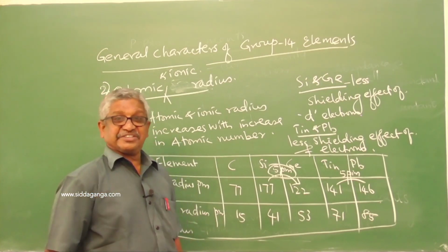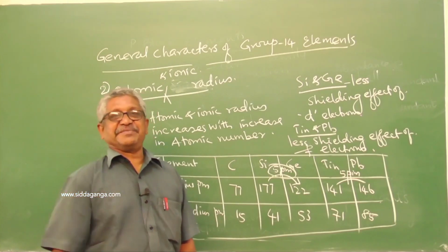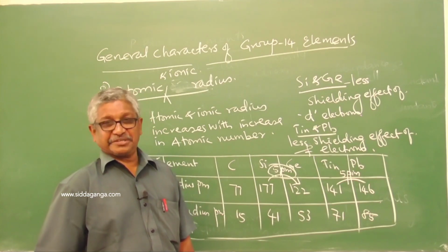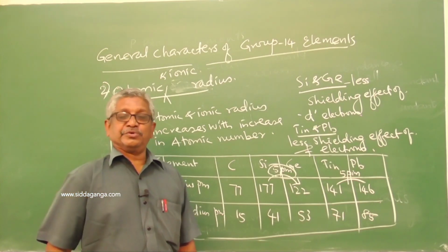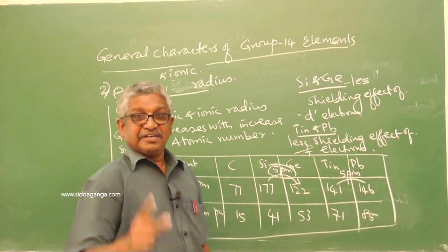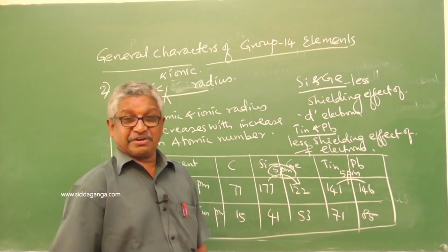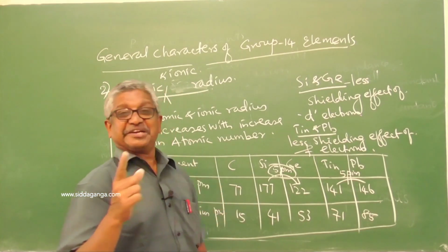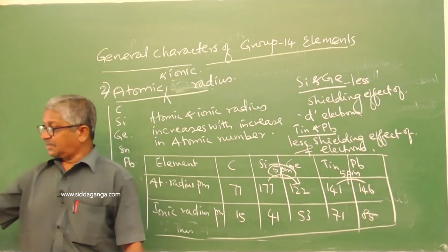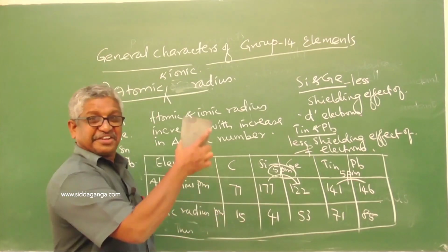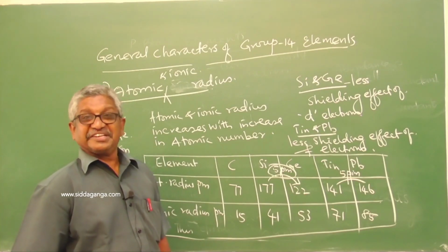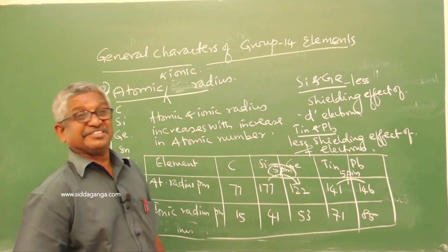Tin and lead also have a difference of only 5 picometer, due to less shielding effect of the f electrons. Keep it in mind: the atomic radius values increase as we move down the group with increase in atomic number.